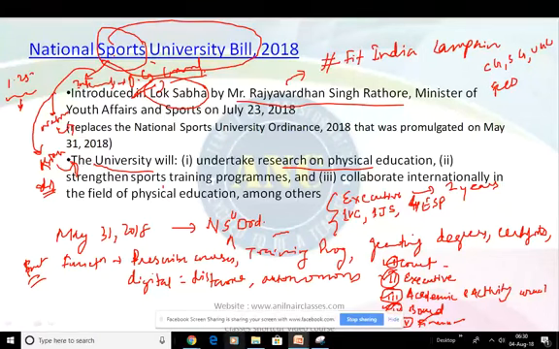So these are the points for this particular university bill, but there are also a bit of disputes and appeals. Any student or candidate whose name has been removed from the rolls of the university, for whatever reason, or who has been barred from appearing for examination, may appeal to the Executive Council for review of the decision.